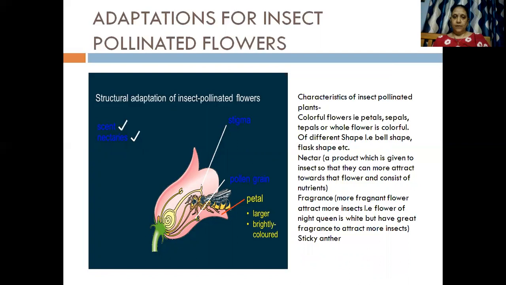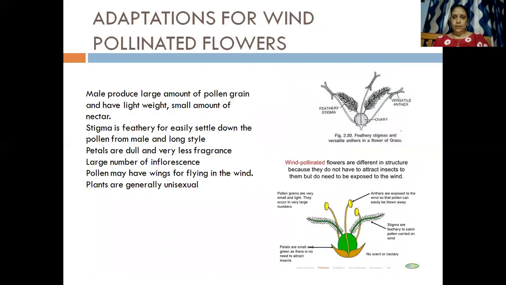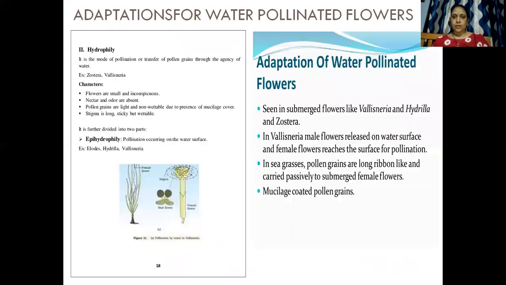Clear? Now we go to the next type of pollination, that is another abiotic pollinated method, that is water. Now what are the different adaptations of water pollinated flowers? Now anything that remains in water, what would happen? It would desiccate. वो अंदर गल जाएगा पानी में रहने से.